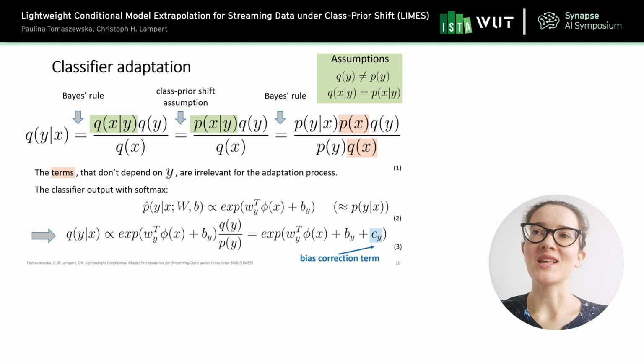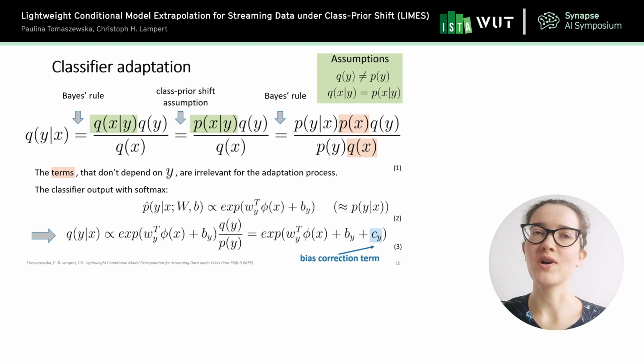And then the last step is that we once again apply Bayes rule, but on the conditional probability from the P distribution. And then we achieve the final version, the one that we have on the right. But please note that some terms here are in red color. It means that they do not depend on y, and this is why they are irrelevant for the adaptation process, and we can simply omit them.